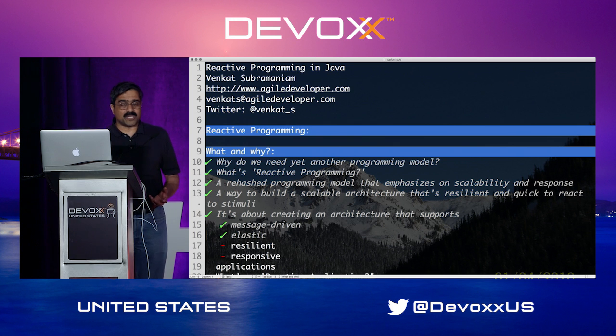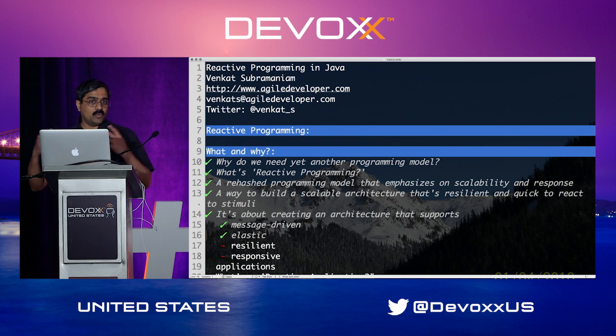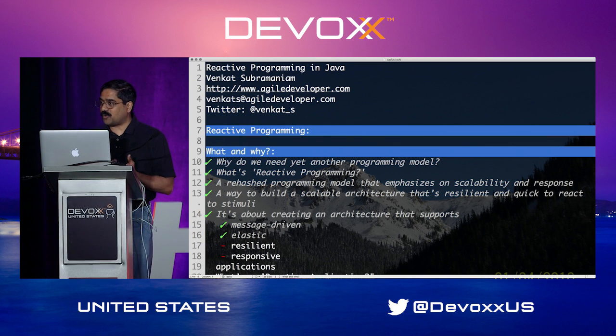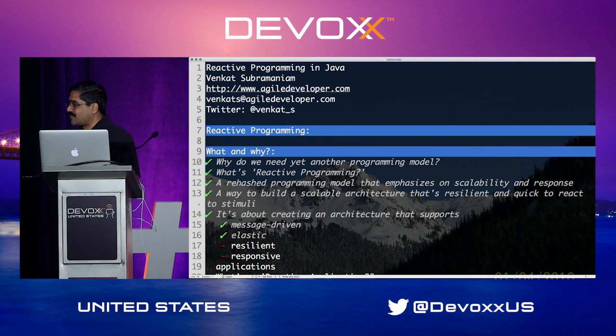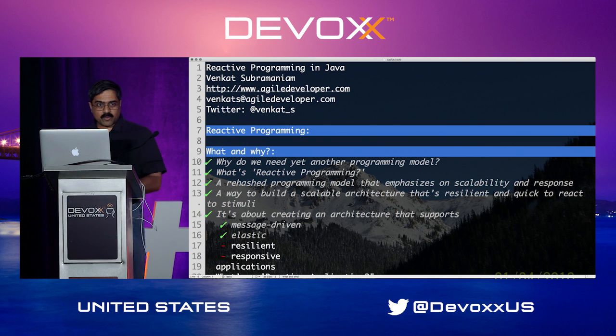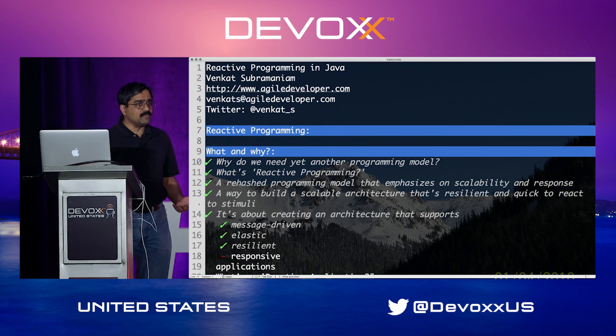When the demand goes up, you're going to make more revenue because of the demand. You can bring in more systems to support your demand. And then when the demand diminishes, you can have these systems go away. Well, cloud computing and the elastic services have shown this to us. We can definitely leverage that. That's the other thing that reactive programming greatly emphasizes. The third thing it emphasizes is resilience. Resilience is so extremely important.